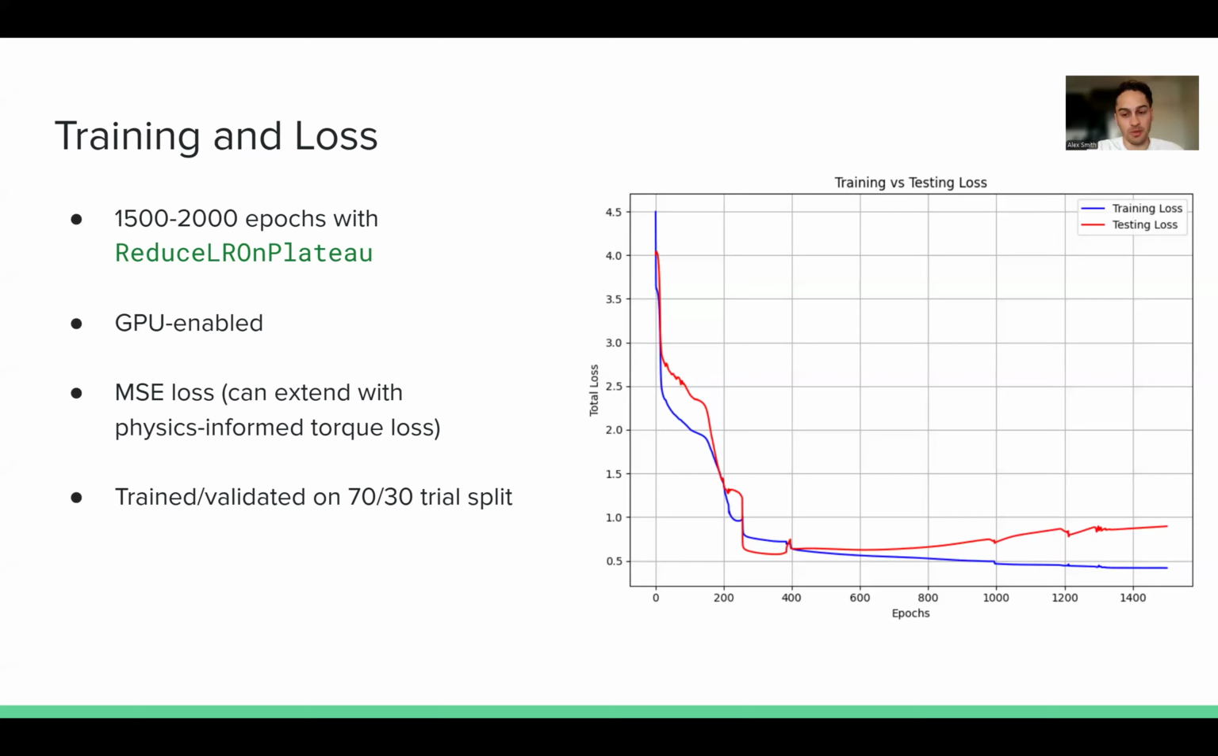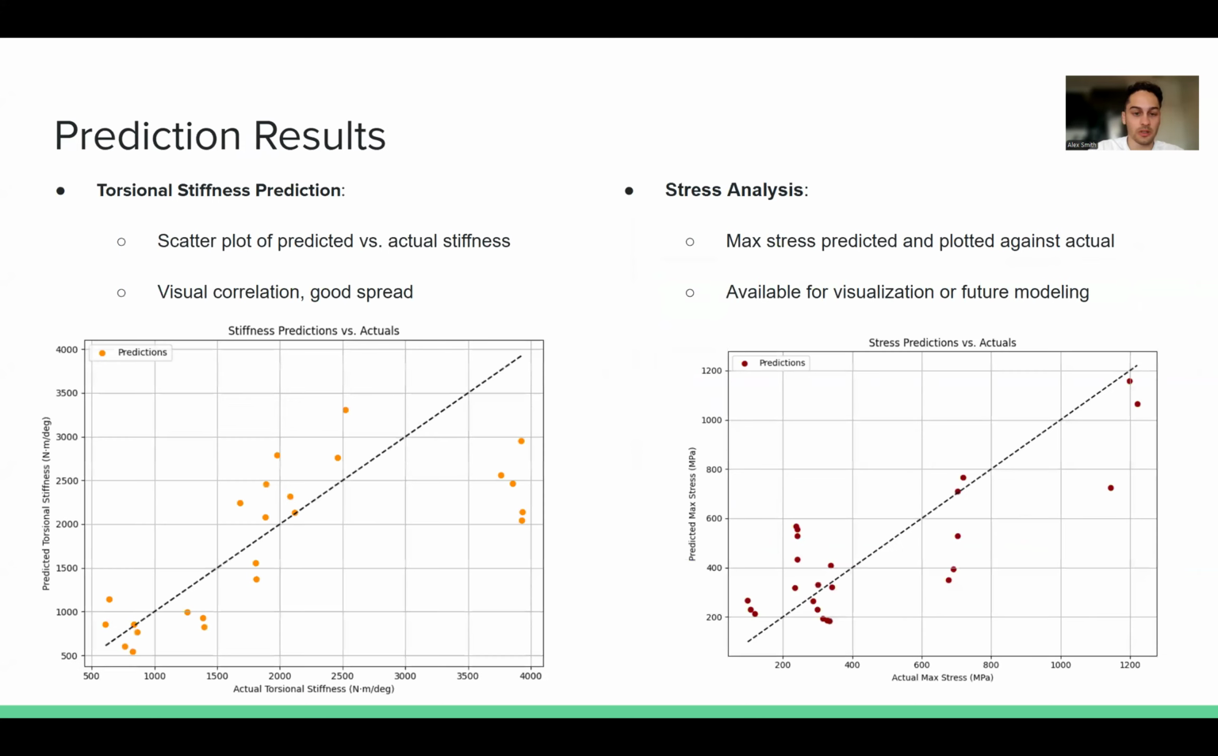I enabled GPU for this project because my computer's CPU doesn't handle it super well, so GPU is better for it. I have a better GPU on my computer. And then MSE loss is extended with our physics-informed loss as well. And then we've trained and validated this on a 70-30 split with our data. So using the Adam optimizer and reducing our learning rate, we got these results here.